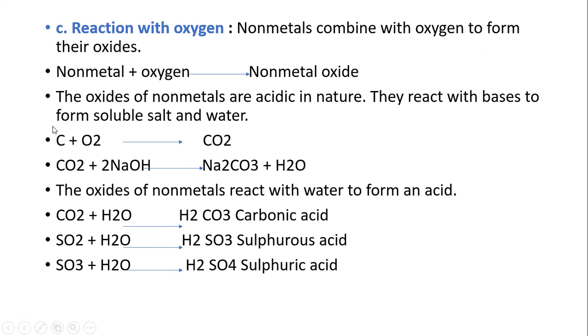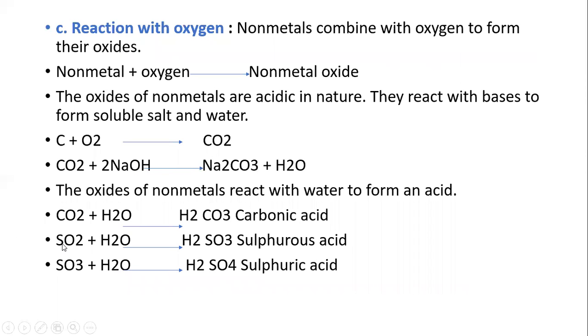Carbon combines with oxygen to form carbon dioxide. Similarly, this reaction takes place: the oxides of non-metals react with water to form an acid. Carbon dioxide plus H2O, that is water, when they combine together, form carbonic acid.